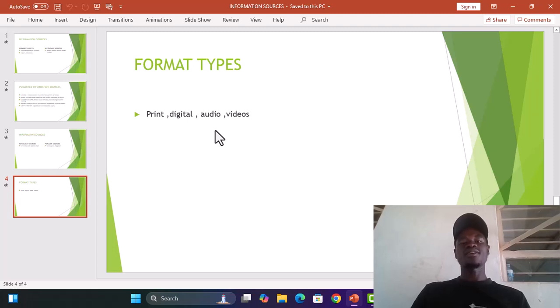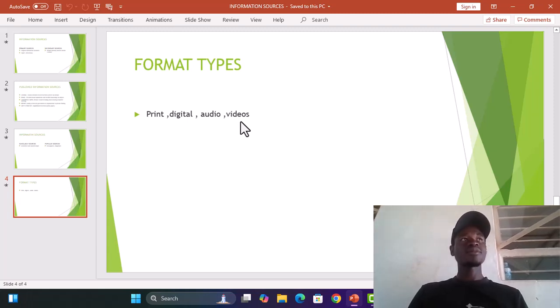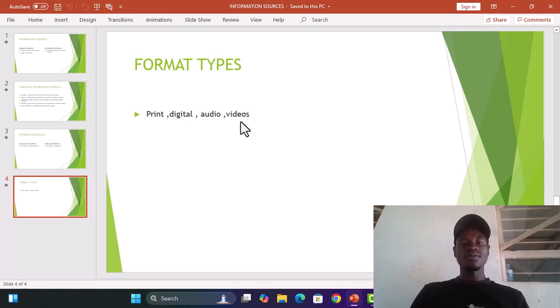Maybe on air, people get access to it. So that is a format type. And also the video. The video clips show that certain information has been captured from a specific area, in the form of videos. So that is format type.